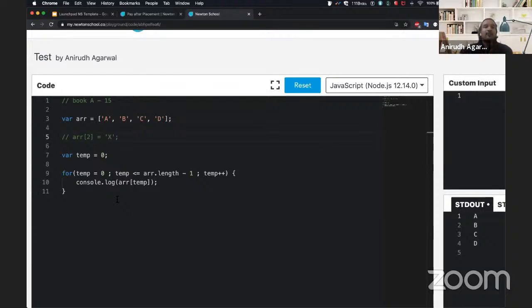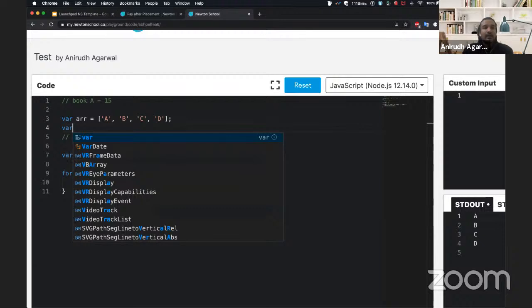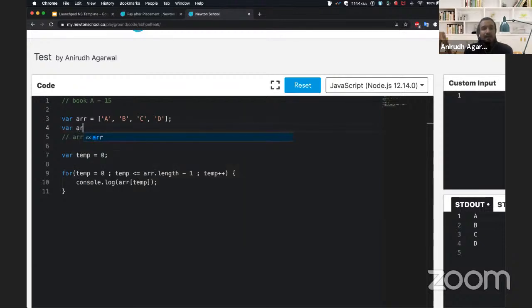One very interesting topic would be how you would go about sorting an array, right? So if you have an array, I define it as ARR numbers, let's say, and I give it some values: 5, 4, 6, 8, 1, 7, right? And if I want to sort this array, what does sorting mean? Sorting can mean arranging your numbers either in ascending order or descending order, right?